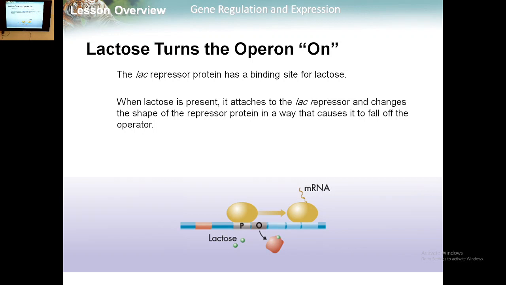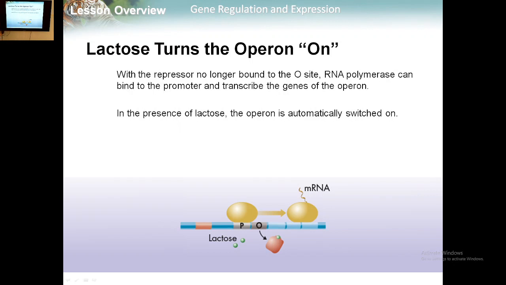When lactose is present, it attaches to the lac repressor and changes the shape of the repressor protein in a way that causes it to fall off the operator. When there is no lactose, the repressor stays on the operator. Once lactose is attached to the repressor, the repressor is removed, and the RNA polymerase will attach to the promoter to carry out the transcription process.